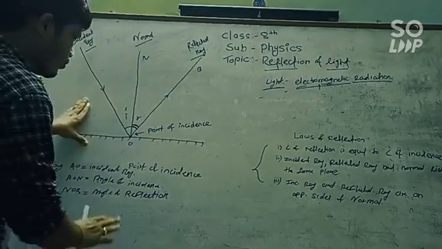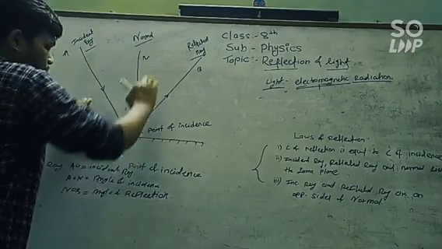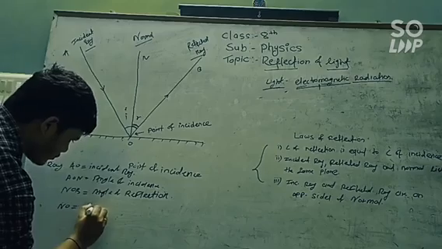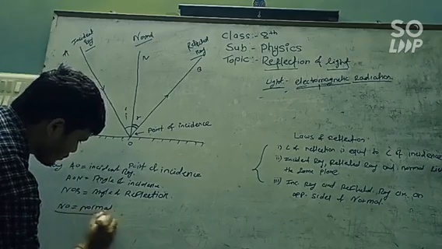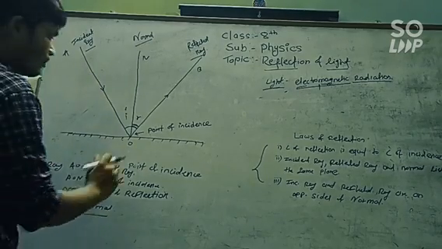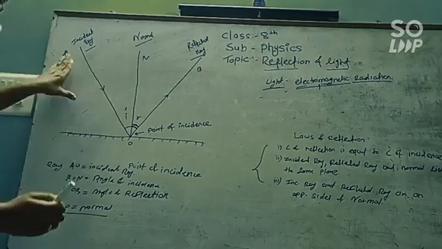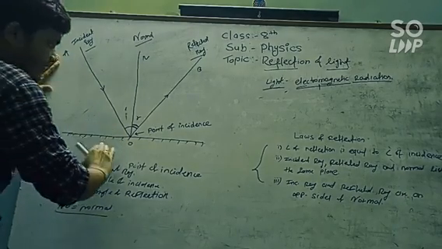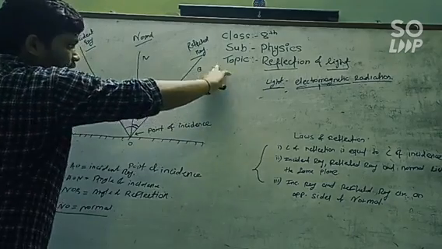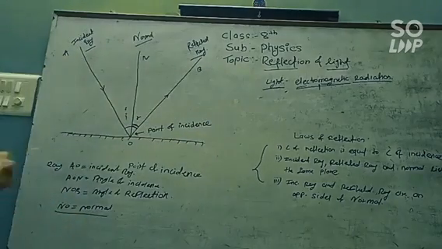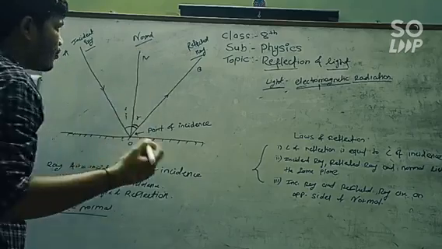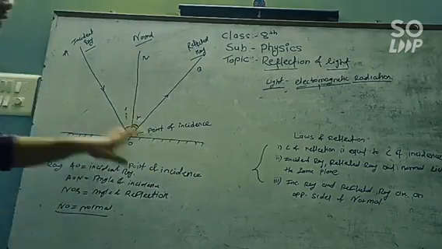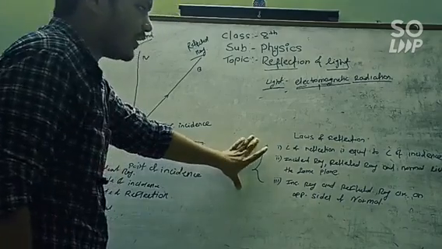Now let's move towards what is NO. NO is nothing but the normal. Now this is the phenomenon of the reflection of the light. That is, light is incident on a certain point, and it gets reflected from that point back towards our eyes. Now what is the law, or how does this specific incidence or reflection of light take place? That's the laws of reflection. There are only three laws of reflection.